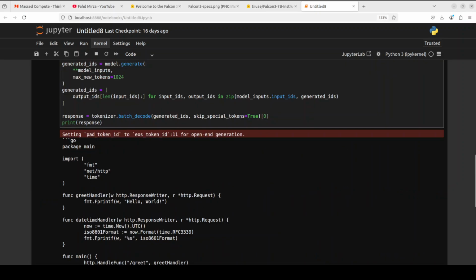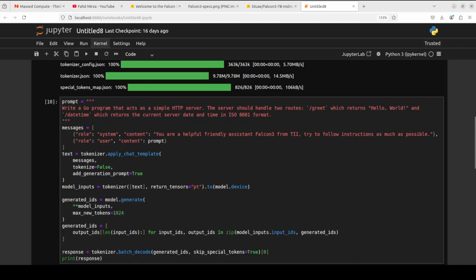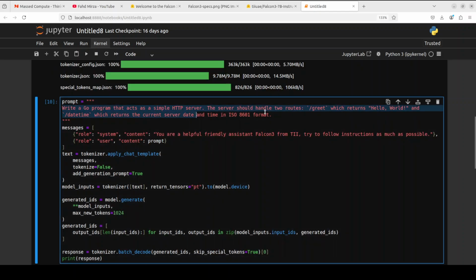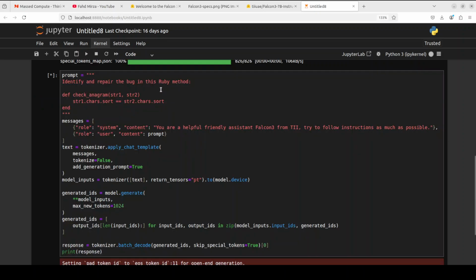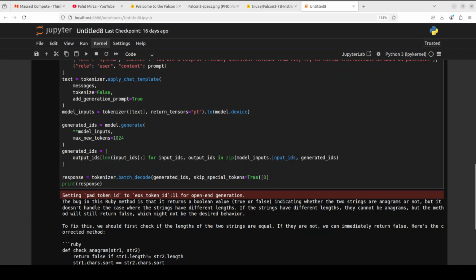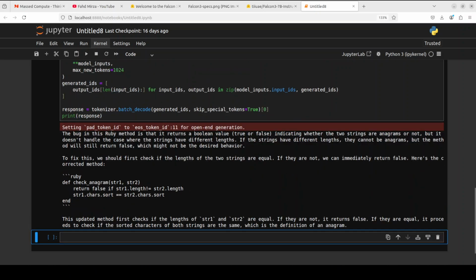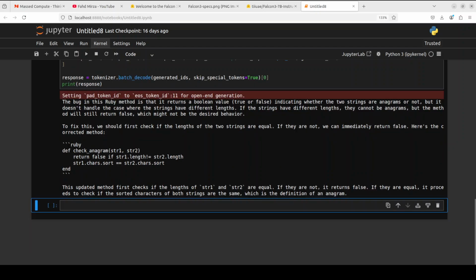Very nice. Okay, finally, let's see if it can fix the code. For that, let me give it a prompt here. Now in this one, I'm asking it to identify and repair the bug in this Ruby method. And then there is a very simple small Ruby method. Let's see if it can do that. There you go. It has come back with the response and it is talking about the bug. It returns a Boolean value. Yep, that's correct. They cannot be anagrams. And then it has given us the correct anagram function.